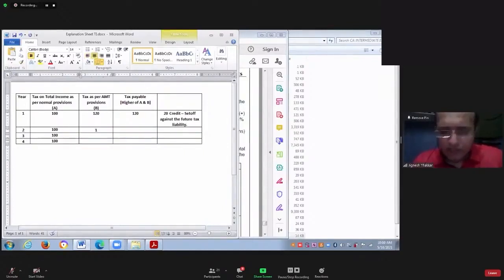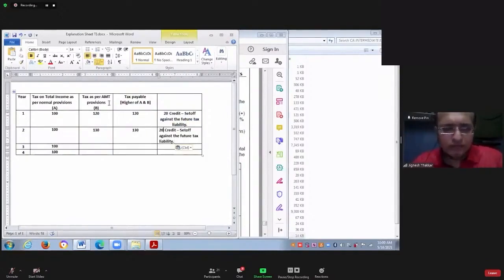Year number 2, once again your tax as per alternate minimum tax mechanism is 130. So how much you have to pay to the government? 130. How much credit you will get? 30. You will get credit of 30. What you will do about this 30? This you can set off in future.